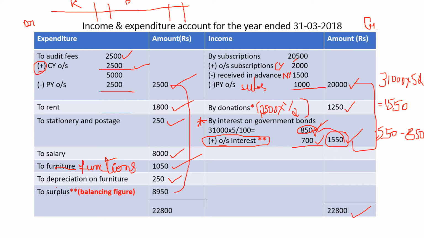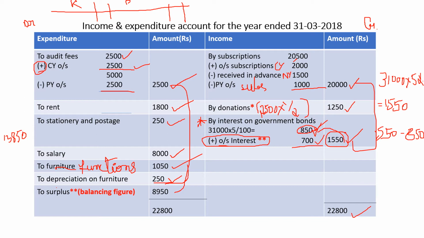Don't consider this one. This is the balancing figure till here, till this 250. From 2,500 to 250, what is your answer? 13,850. Correct? So write somewhere 13,850.